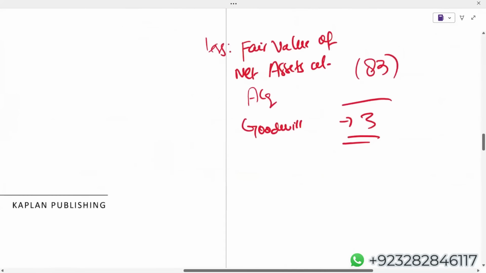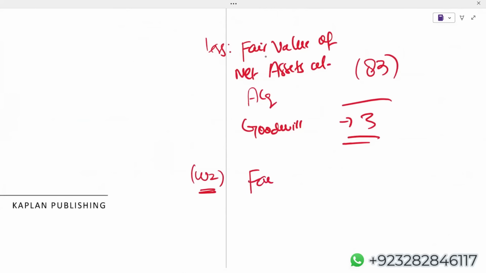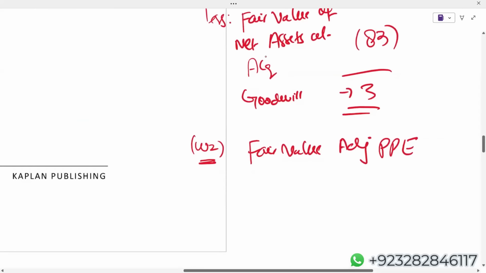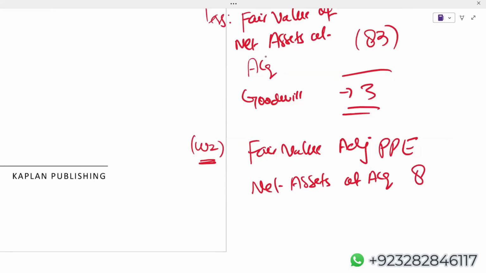Working 2. I want to find out fair value adjustment, which actually relates to property, plant, and equipment. Net assets at acquisition 83 million.